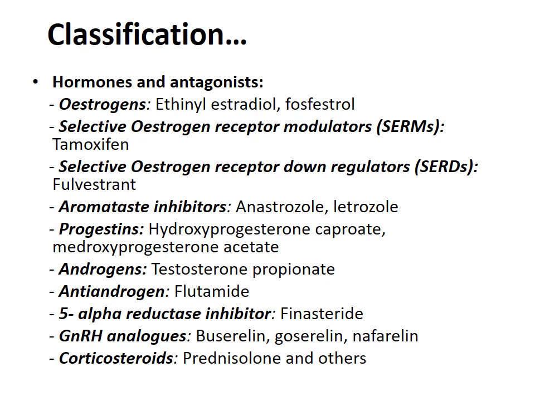Classification of hormones and antagonists, estrogens, ethinyl estradiol, fosfestrol, SERMs, tamoxifen, selective estrogen receptor downregulators, fulvestrant, aromatase inhibitors, anastrozole, letrozole, progestins, hydroxyprogesterone caproate, medroxyprogesterone acetate, androgens, testosterone propionate, anti-androgen, flutamide, 5-alpha reductase inhibitors, finasteride, GnRH analogs, buserelin, goserelin, nafarelin, corticosteroids, prednisolone and others. This topic is being covered separately under the chapter endocrinology.